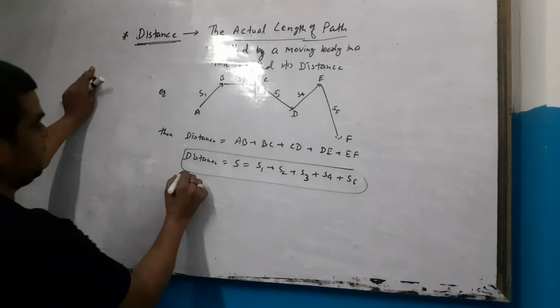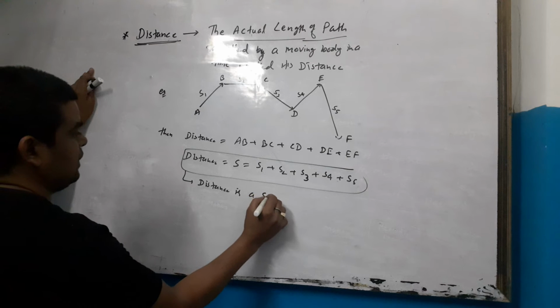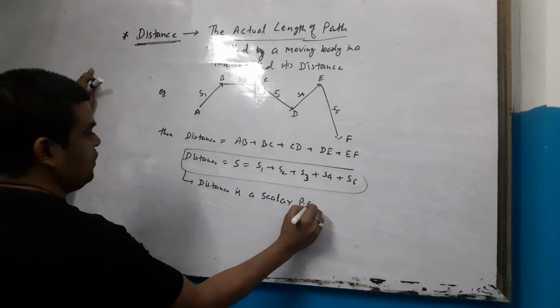This is distance, and distance is a scalar physical quantity.